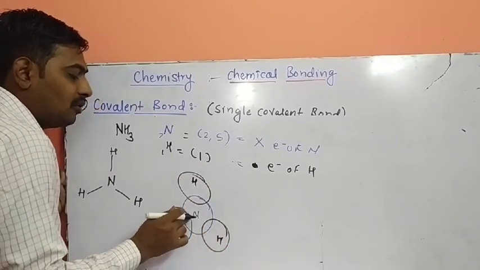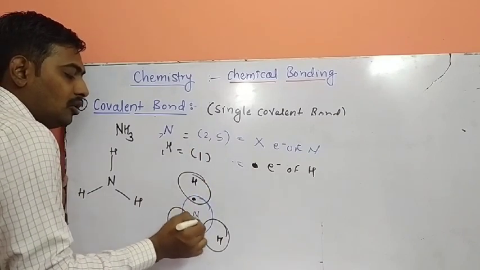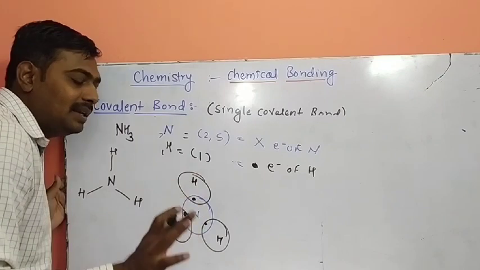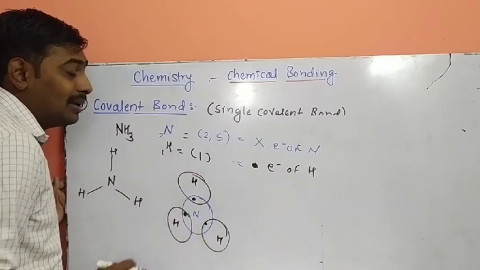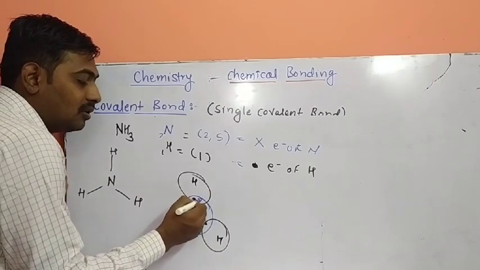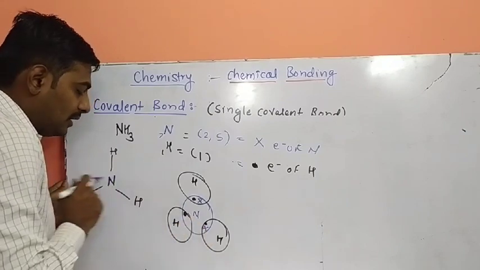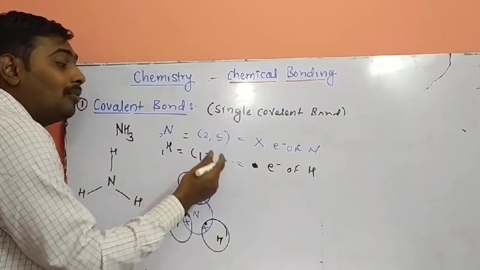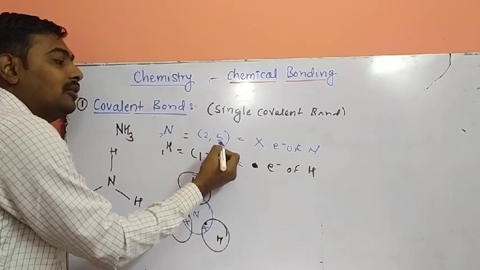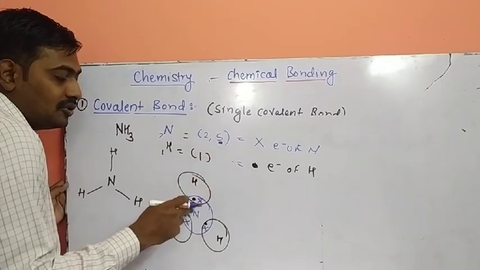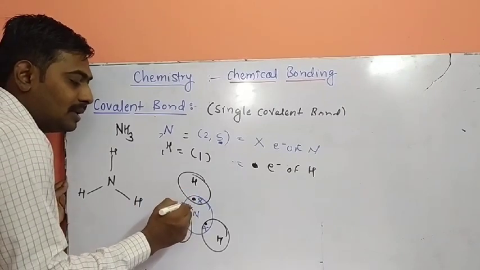How many electrons do we have to draw for hydrogen? Only one each: dot 1, dot 2, dot 3. Same, when hydrogen donates 1 electron, at the same time how many electrons does nitrogen donate? 1 electron, single covalent bond here. 1 electron, single covalent bond is here. And 1 electron, single covalent bond is here. How many do we have to draw for nitrogen? 5 valence electrons, so 5 electrons should be in the diagram. Out of 5, 1, 2, 3 are engaged. How many remain? 2 electrons remain.